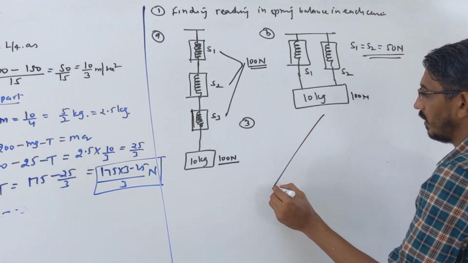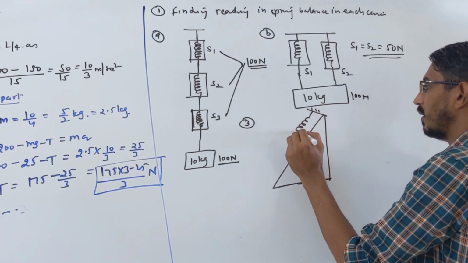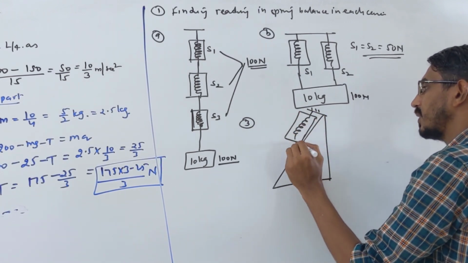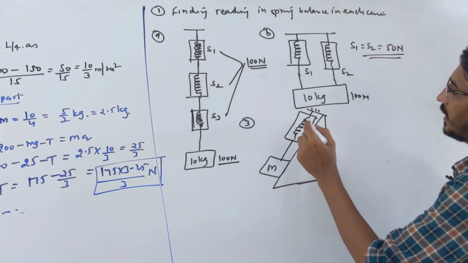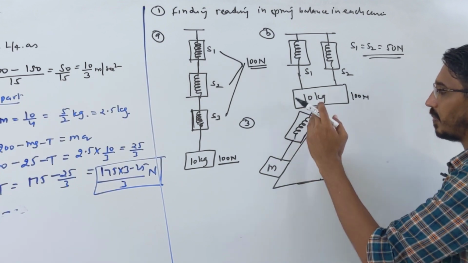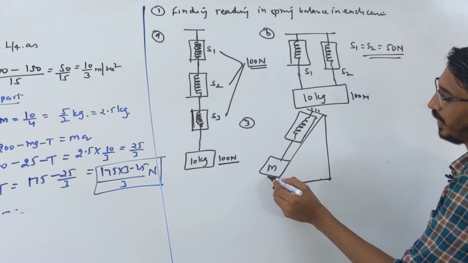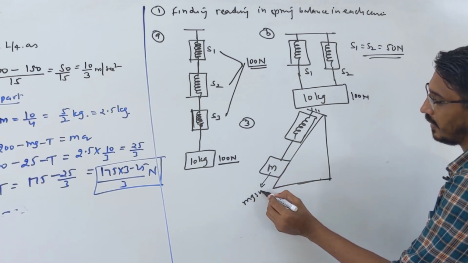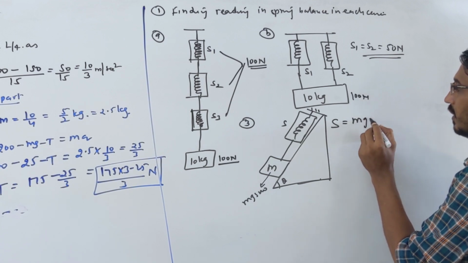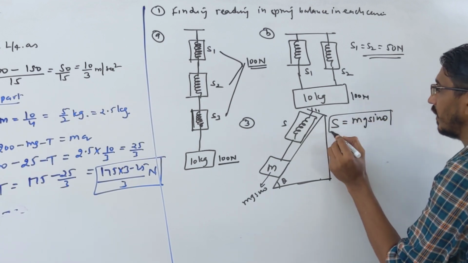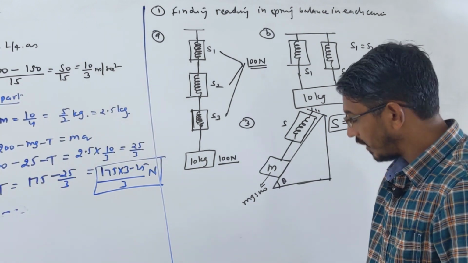Or you can have this type of problem. Suppose this is an inclined surface, and this is a spring, and it is supporting some weight here. Suppose this is your M, okay. Then what's the reading in this spring? Again, one spring, two springs, three springs in series. Then what is the answer? The weight component. The weight component is mg sin theta. This is your theta. So the reading in this spring S will be mg sin theta. That will be the reading, correct? Yes. Okay, so this we have done completely now.